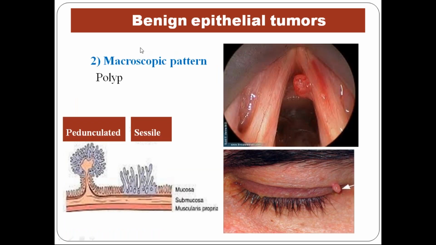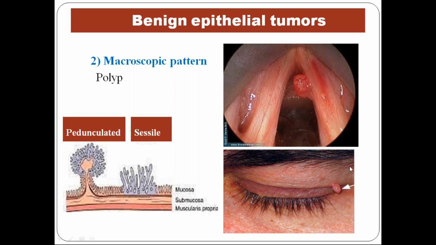Now, based on the macroscopic pattern, how we can look with the naked eye without using a microscope. You can see these are vocal cords, and something is projecting. There is a visible outward projection, seen not only from the mucosal surface, but here you can also see it from the skin surface. This is called a polyp.